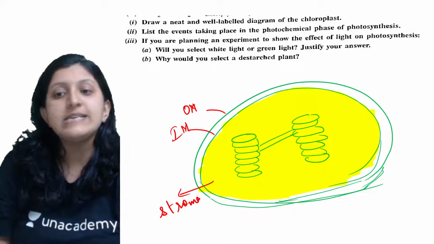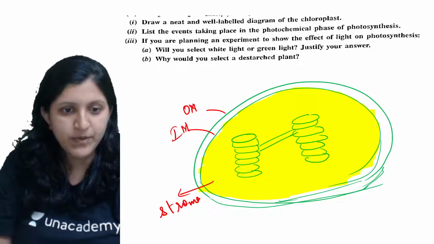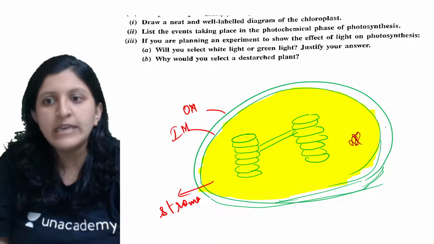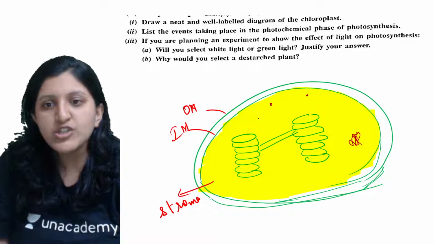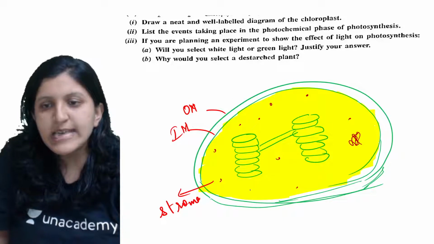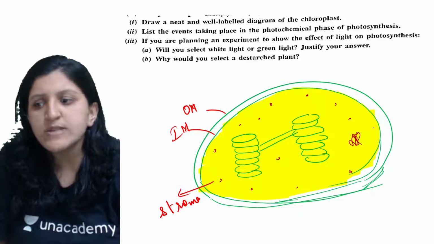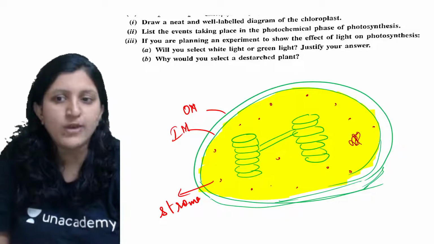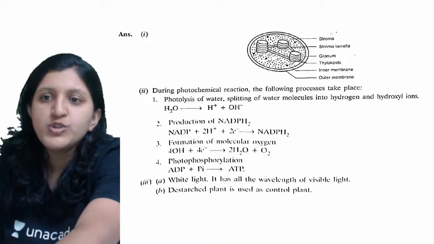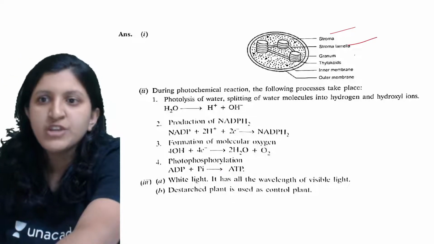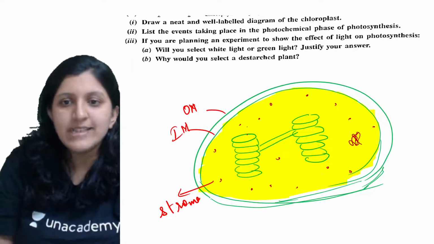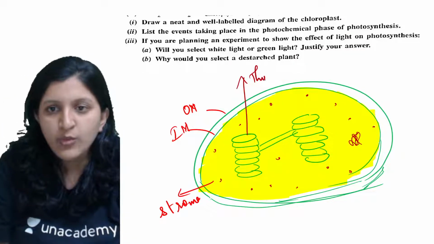So now this is having its own DNA as well. Okay, so in that case you can find this to have a DNA, and throughout its structures it will have the ribosomes also. Okay, so it is having its own ribosomes. So some starch granules and all you can show. So that's it. Okay, so you can just have a look at this. So stromal lamellae is mentioned, granum, thylakoid, inner membrane, outer membrane. So in that case I'll just label this. This is only alone which is given here.